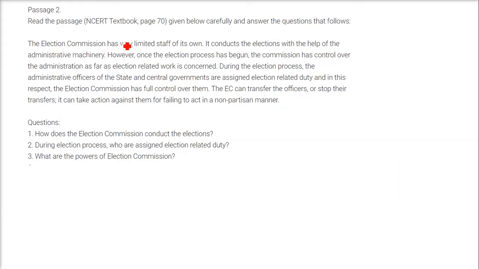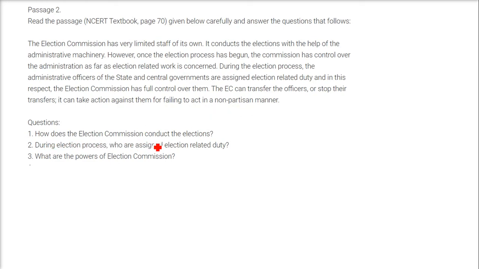The Election Commission has very limited staff of its own. It conducts the election with the help of the administrative machinery. However, once the election process has begun, the Commission has control over the administration as far as election-related work is concerned. During the election process, the administrative officers of the state and central governments are assigned election-related duty, and in this respect the Election Commission has full control over them. The Election Commission can transfer the officers or stop their transfers. It can take action against them for failing to act in a non-partisan manner.